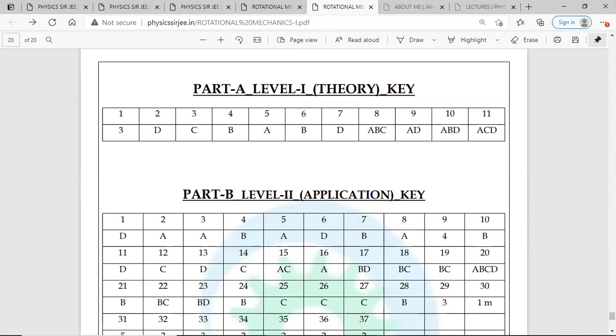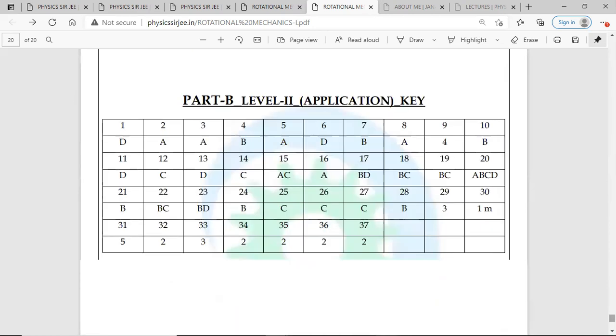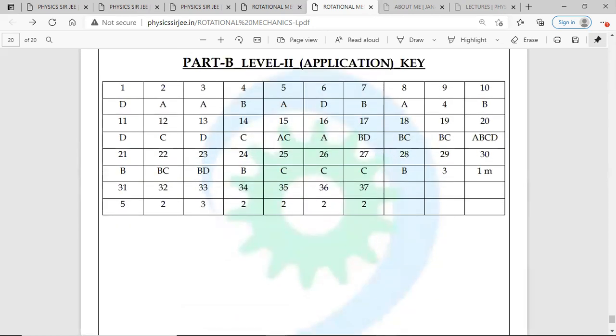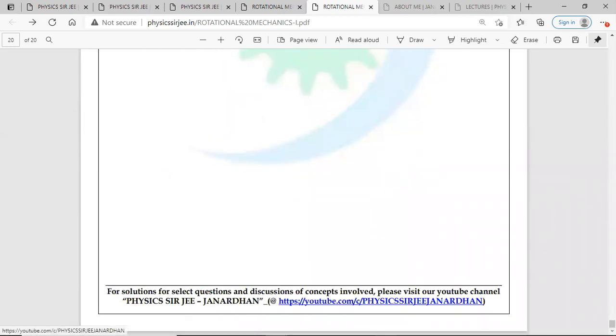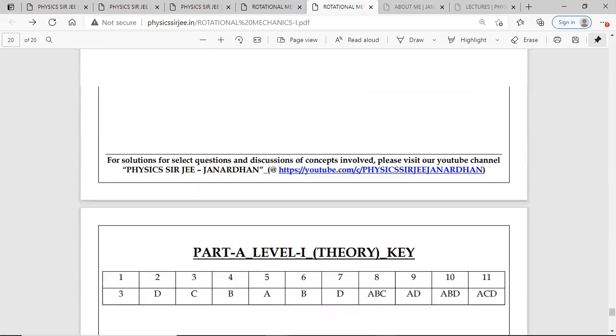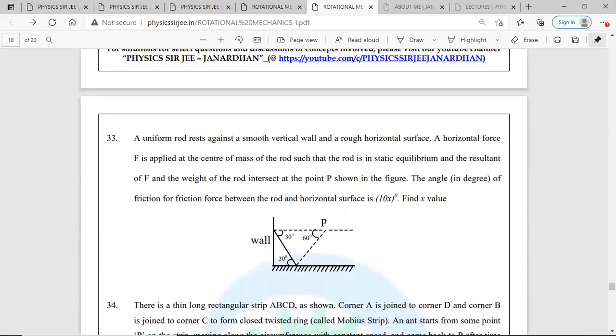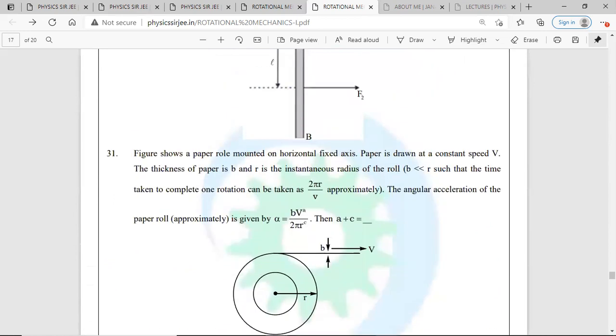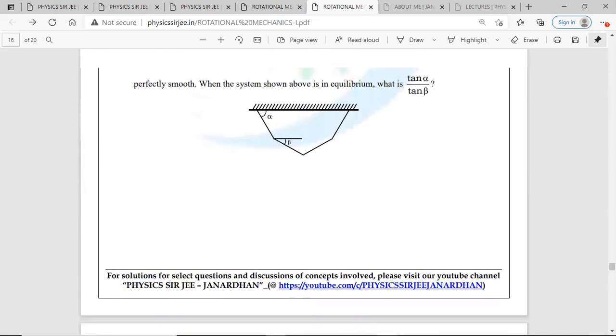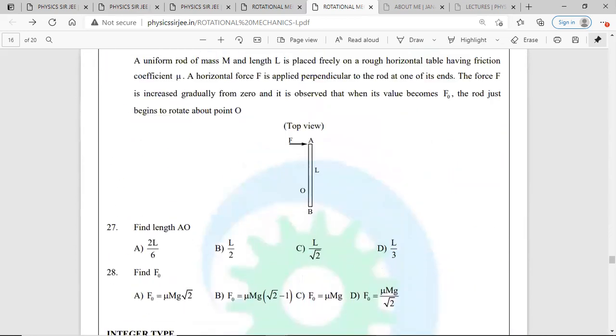This is the level 1 theory key with 11 questions, and somewhere around 37 questions for the level 2 application key. You can see at the footer, I've tried my best to involve the channel, and those who want to check out the channel just need to press this one and they'll land on the channel. In the future, I plan to give solutions to all these problems, and solving these problems would definitely help students understand the level of the topic required for JEE Advanced especially.